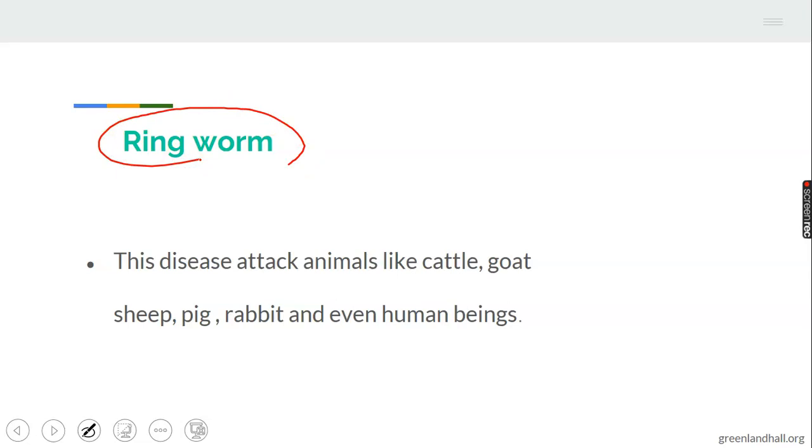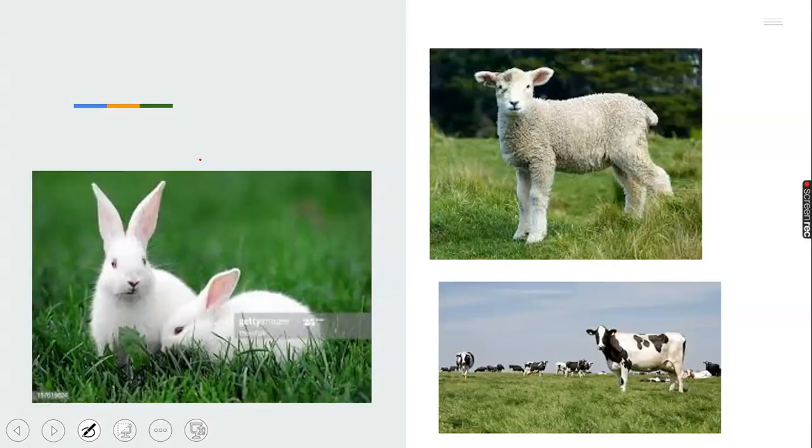Ringworm is a fungi disease as well that affects or attacks animals like cattle, goat, sheep, pig, rabbit, even human beings. Ringworm doesn't affect only animals. It as well affects human beings, children, and even adults who are not keeping good sanitary measures can be affected by ringworm. Take note of that.